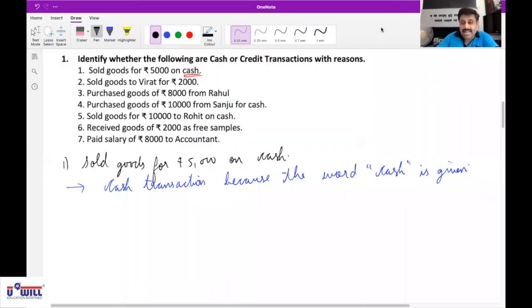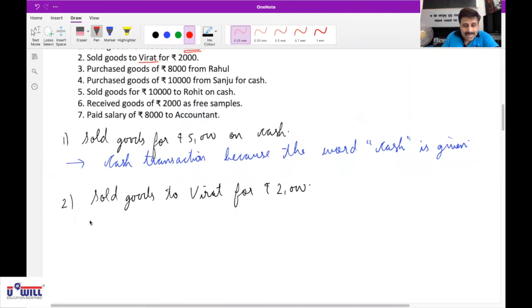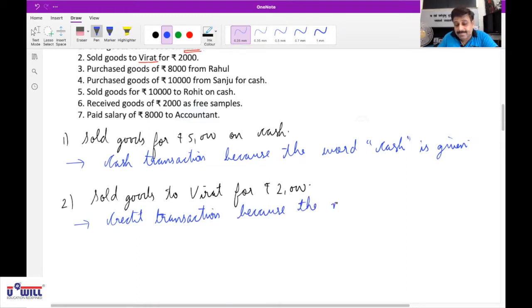Second transaction, write down. Once again, why credit? Because the name is given and the transaction is not mentioned. Write down credit transaction. The name is given, and any of the words cash, cheque, credit are not given, right? So it's a credit transaction. The main reason is because the name is given. Are you all able to identify? Yes, sir.